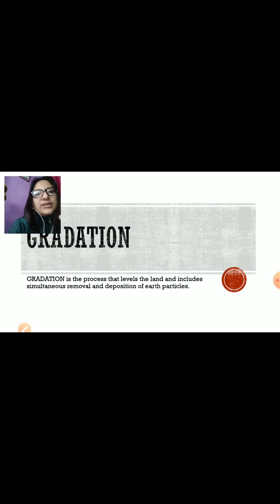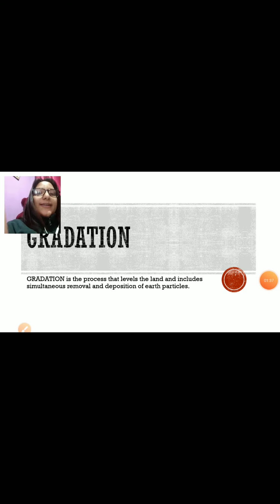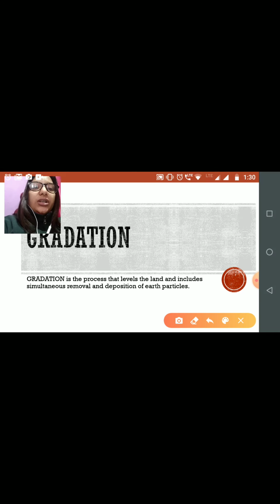The first process is gradation. What is gradation? Gradation is a process that levels the land and includes simultaneous removal and deposition of the earth particles. It will simultaneously remove or deposit the earth particles. So this is the definition of gradation.